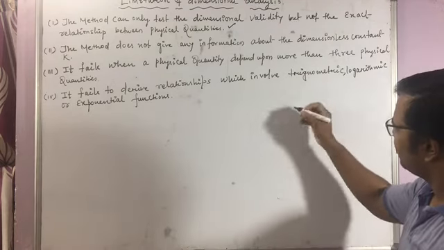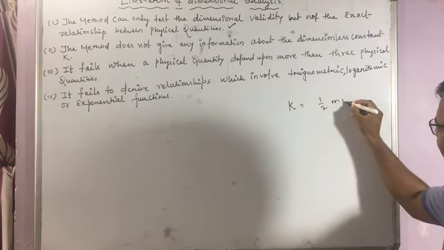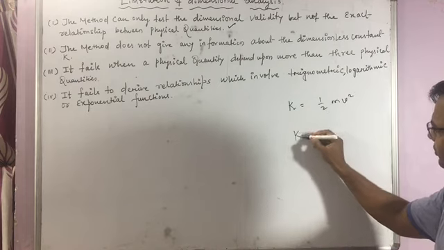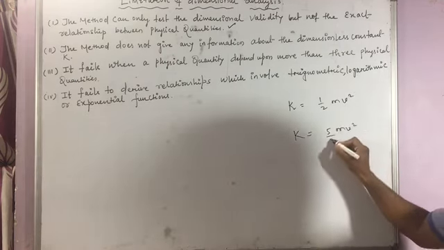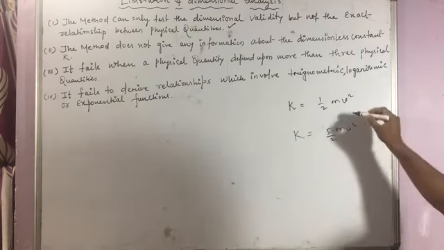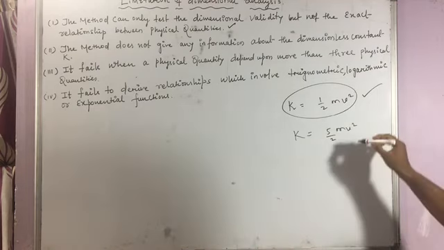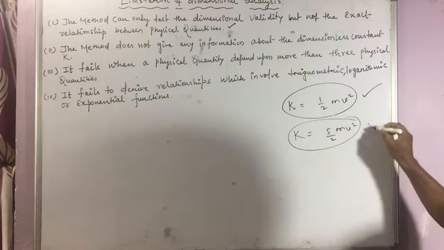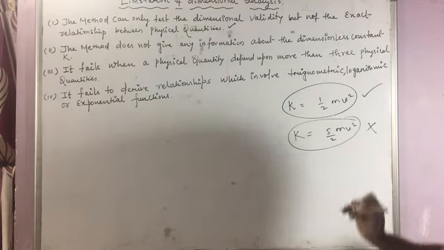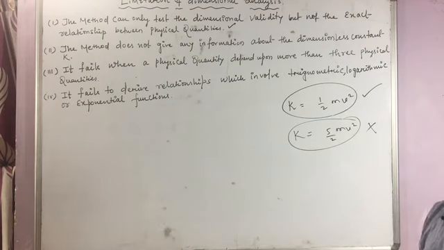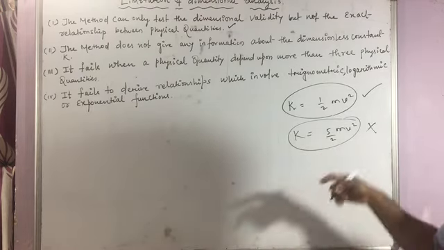Suppose you know the formula for kinetic energy. K is equal to, all of you know, half mv square. Suppose I take K is equal to 5 by 2 mv square. Clear? This equation is not physically correct, but if you check dimensionally, both the equations are correct. So that's why the first point is suggesting this. Similarly, there are other examples you can take.